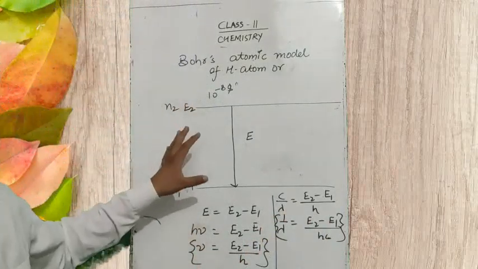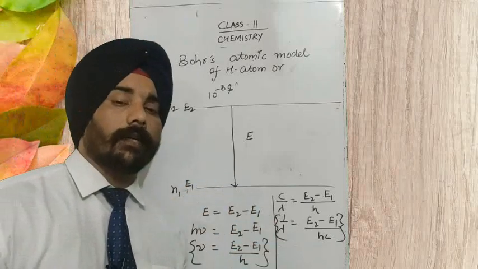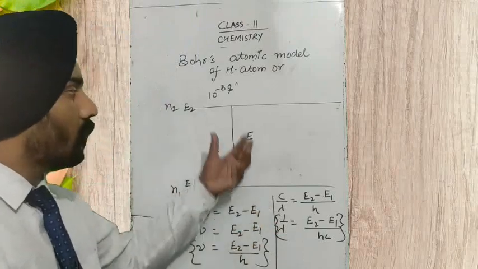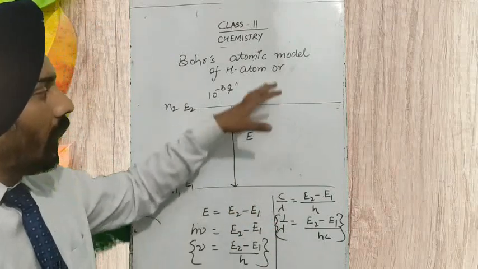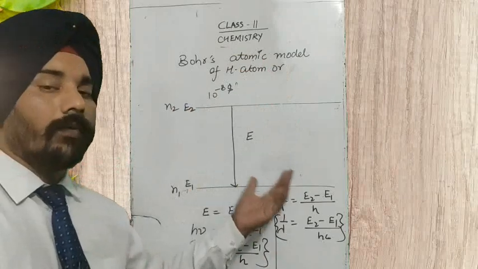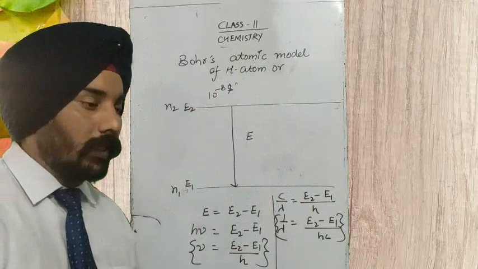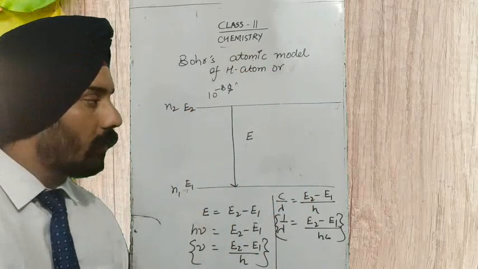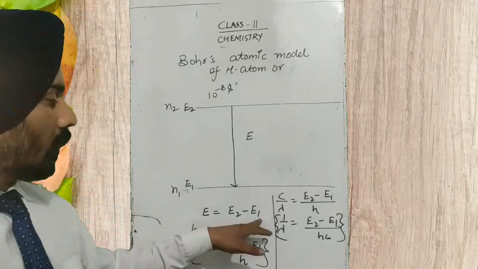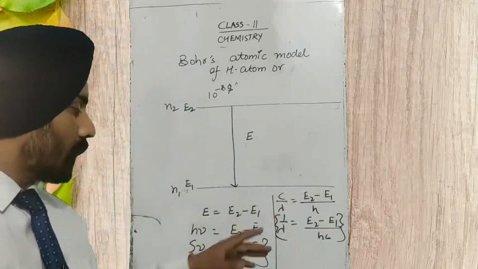So you have understood the third postulate. While we are providing energy from some external source to the hydrogen atom, the electron gets excited and moves to a higher state of energy, and after that it returns to its original state, and while returning it releases some electromagnetic radiation having energy equal to the difference of energy of the orbits in which this transition is taking place. So E2 minus E1.